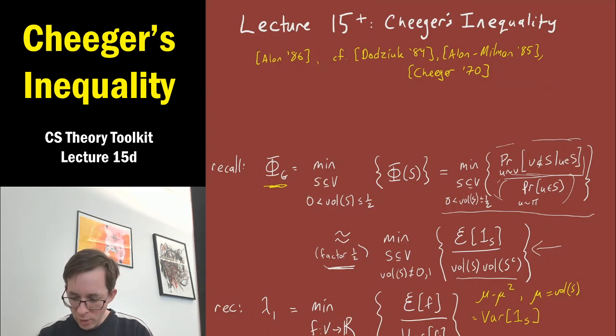Okay, so this conductance, up to a factor of 2 or a half, is the minimum over all sets of vertices S. And now once you have the S complement in the denominator, you just have to rule out S being everything or nothing. It's the minimum over all sets S, other than the trivial sets everything and nothing, of the ratio of the quadratic form of the indicator of S to the variance of the indicator of S. Okay, and that's interesting.